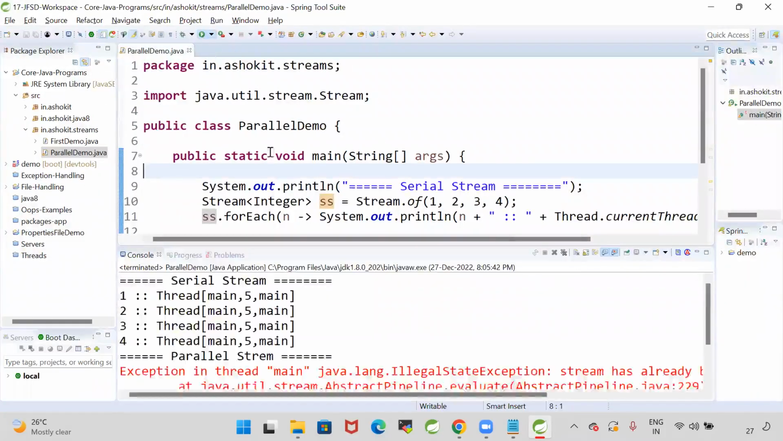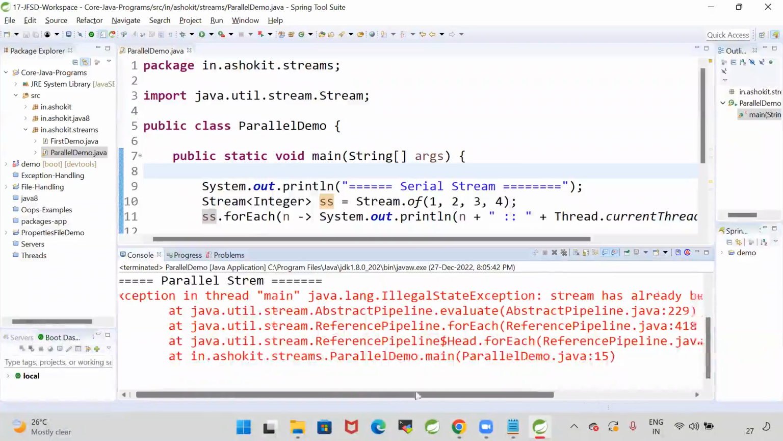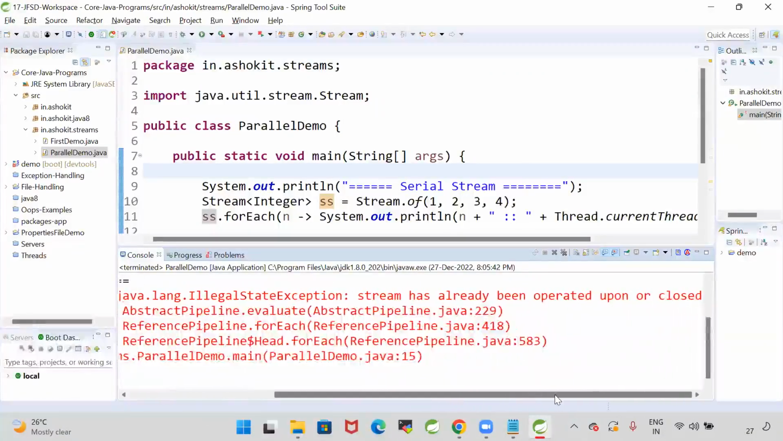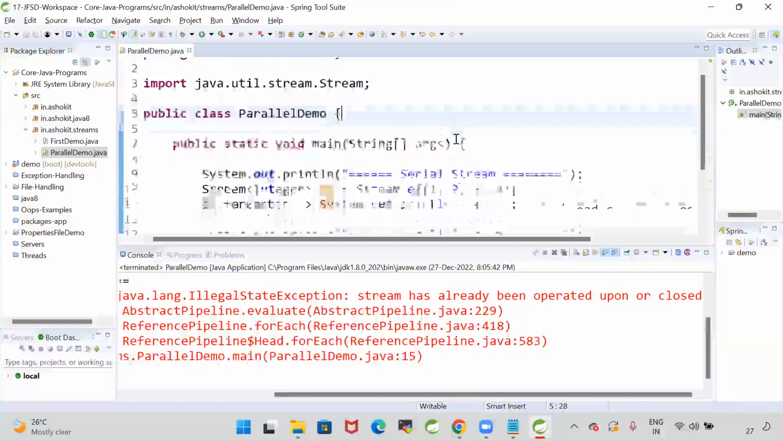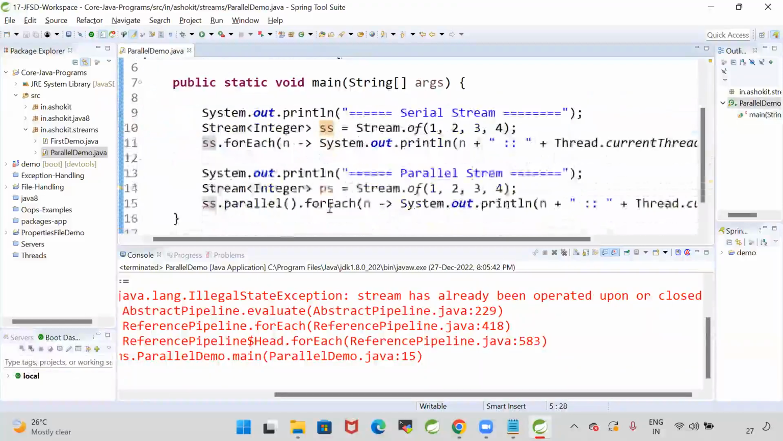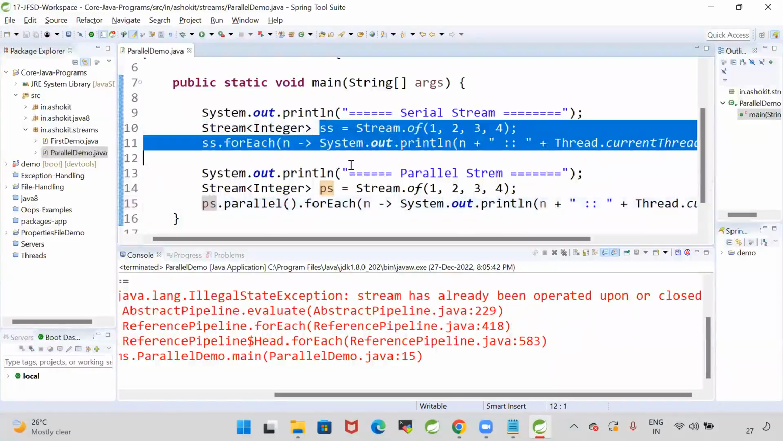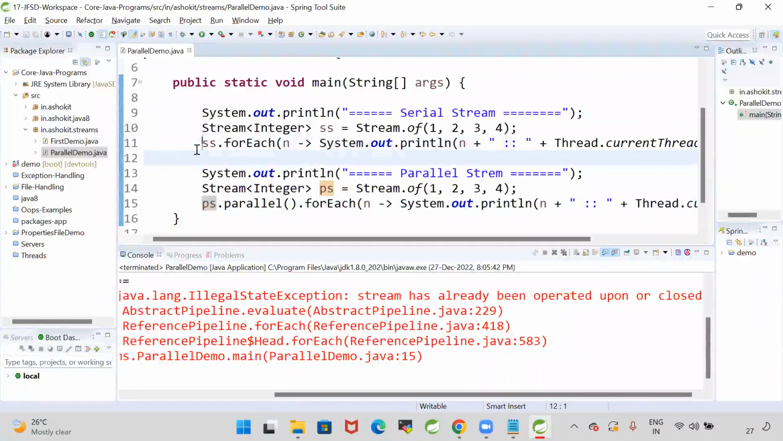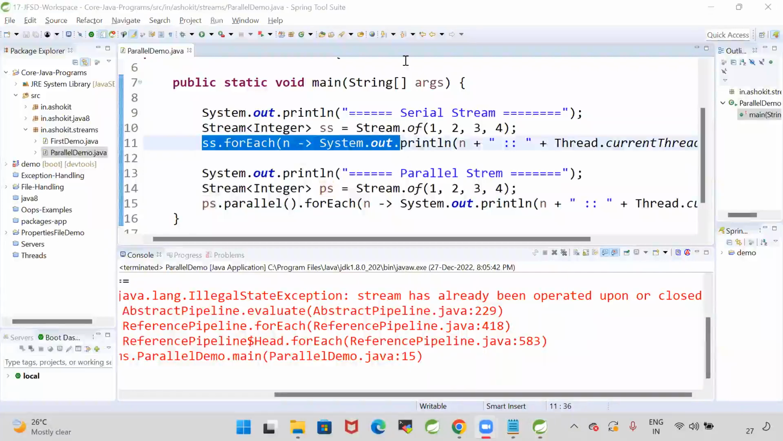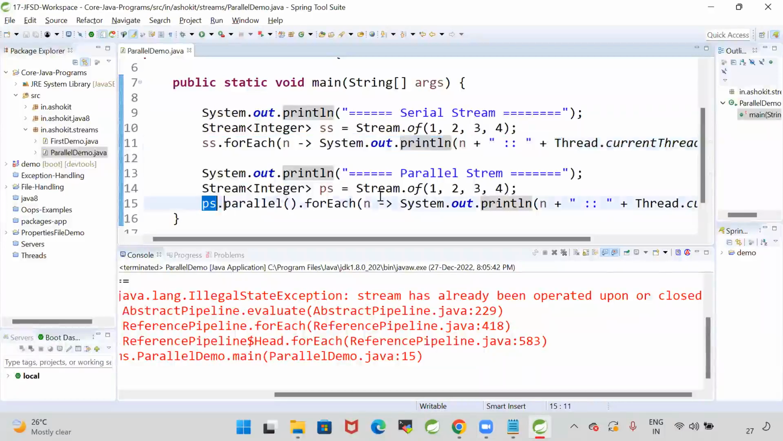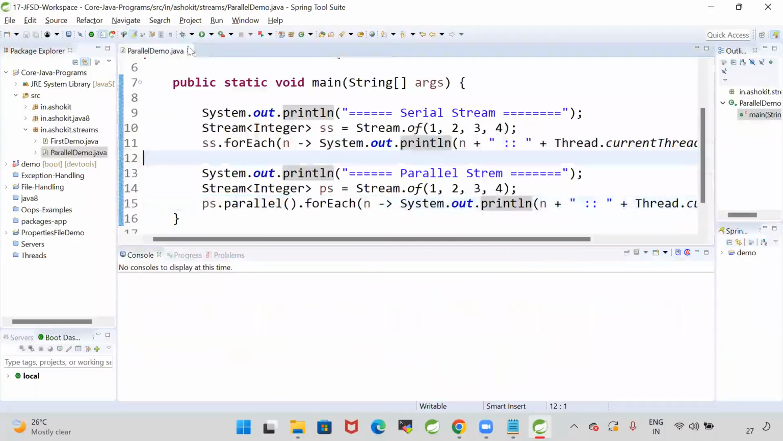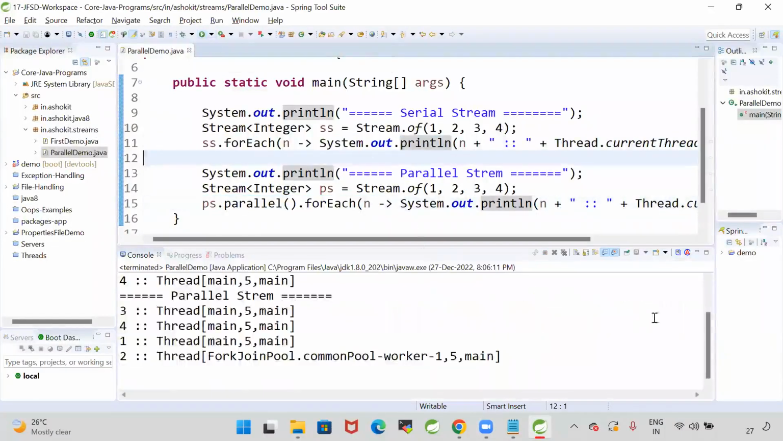Run the program. Parallel stream, IllegalStateException: stream has already been operated upon or closed. Oh, I need to use ps.parallel, not ss.parallel. The ss stream I have already operated. Once you operate on a stream, you cannot do the same operation on the stream again. The first operation I need to do on the serial stream, the second operation on the parallel stream. Let's run this program.